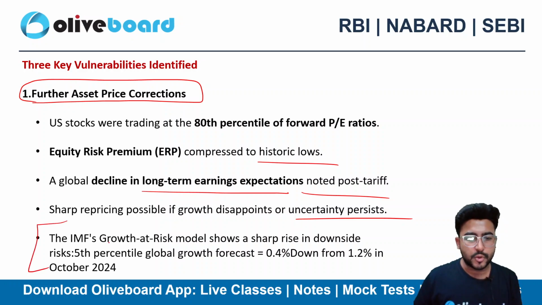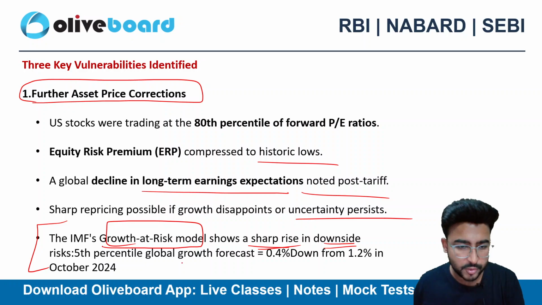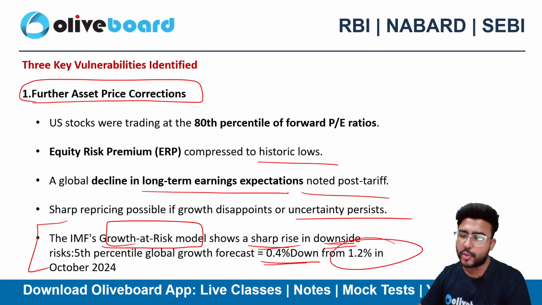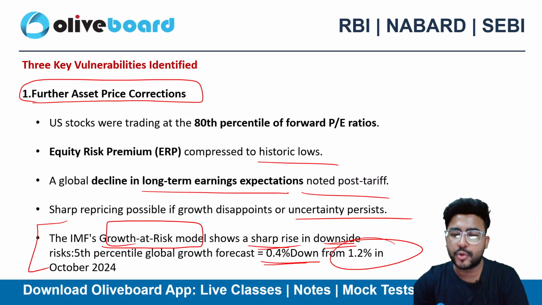IMF growth at risk model shows a sharp rise in the downside. So the 5th percentile of the global growth forecast was 0.4%, down from 1.2% in October 2024. So this is again down, right, as per the IMF growth at risk model.